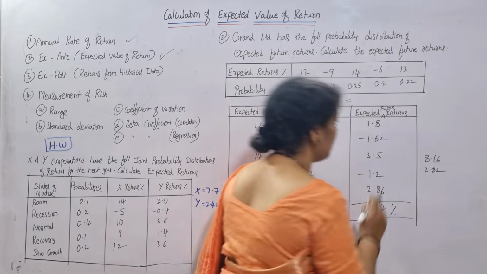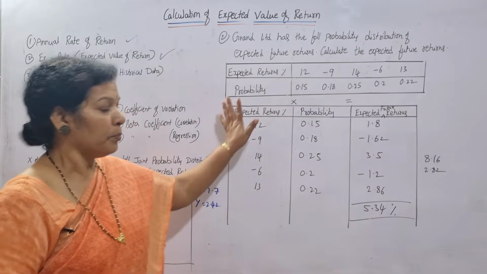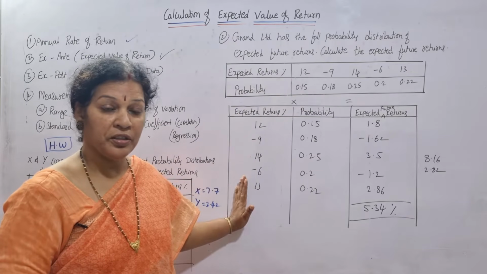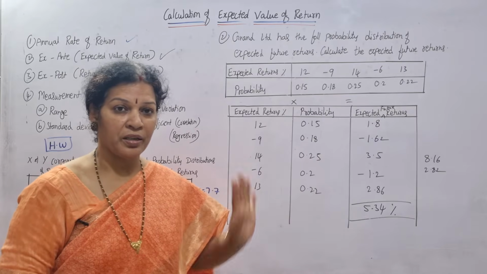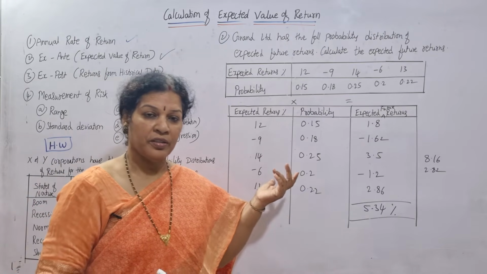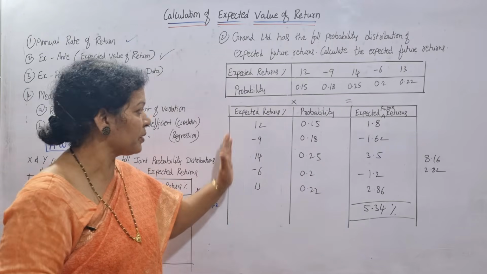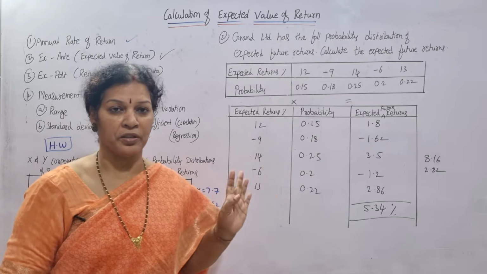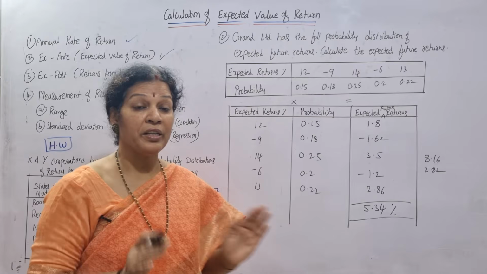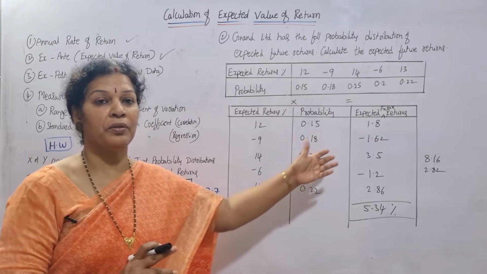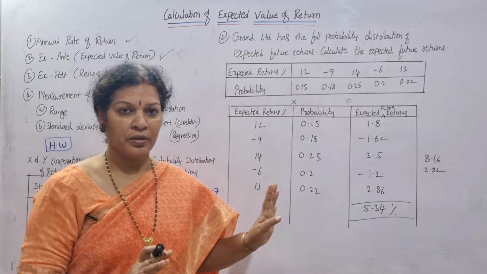Let me explain once again. The problem you have to understand. Future returns are given, expected returns are given, probability is given. With this, you have to calculate the future expected returns. Simple, when you know the probability, if you multiply it with the expected returns, you get the expected future returns. We have calculated and the total you got is 5.34%, meaning after 5 years of calculation you can expect in future 5.34. That's all, simple.